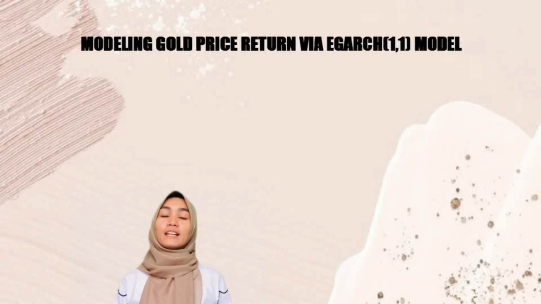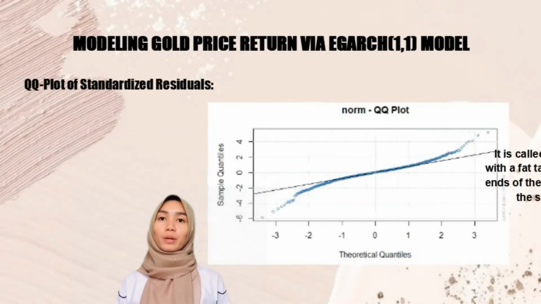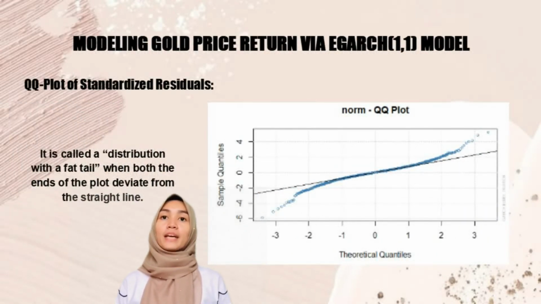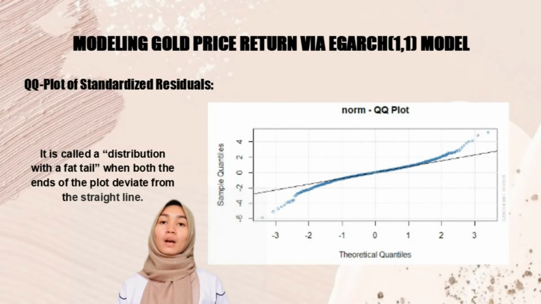QQ plot of standardized residuals of the eGARCH11 model. Based on the QQ plot, we can see that the line is nearly a straight line, except for some outliers in the left and right tails. So this is called a distribution with a fat tail. Why? Because both ends of the plot deviate from the straight line, thus making it not a perfect fit for the normal distribution.